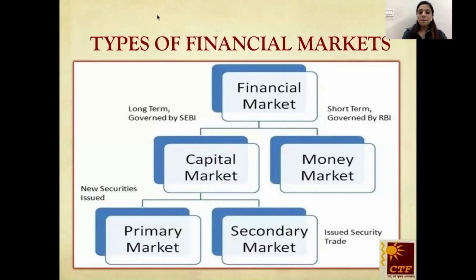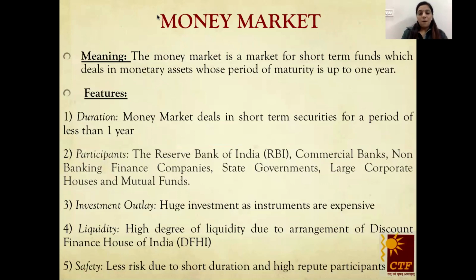Let's start with the money market. Now, money means paisa, jaldi jaldi. We want money quickly. Why do we want money quickly? Because we are not sure whether our money will be invested in the right manner or not. So these money market instruments are very short-term funds which deal in those monetary assets whose maturity period is only up to 1 year. They are very, very liquid and short-term funds, where the maturity period is only up to 1 year. So let's discuss the features.